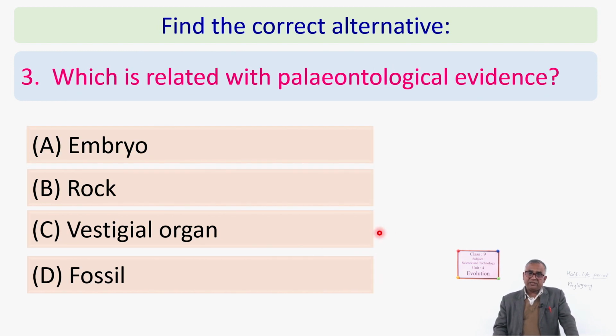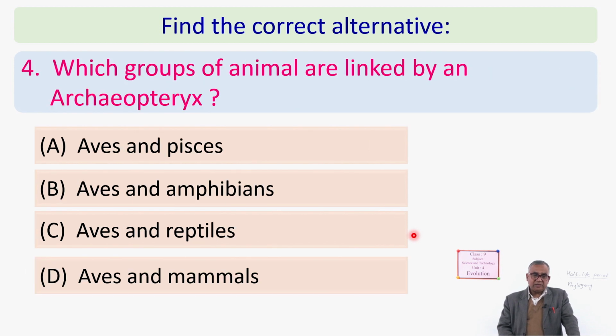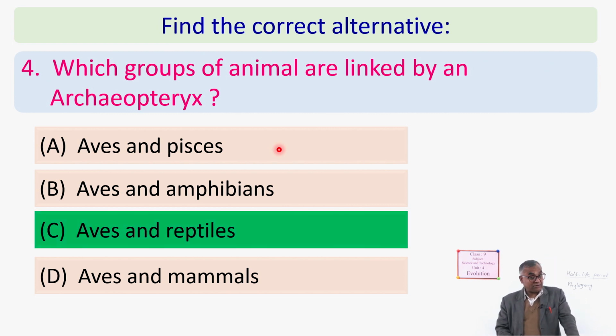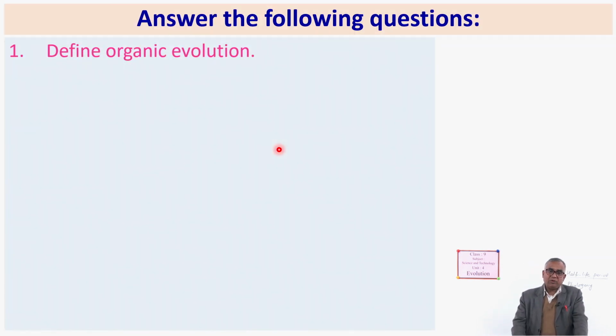Now the next question is, which is related with paleontological evidence? Very easily you have guessed, that is fossil. The next objective question is, which groups of animals are linked by Archaeopteryx? You remember it? Birds and reptiles. Okay. Now some more questions.